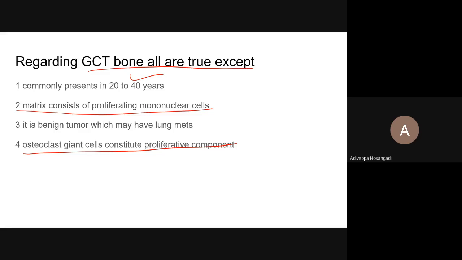Benign tumor, this is most commonly the only benign tumor to have lung mets. About 5% of GCT with benign lesions can have lung mets. Remember this. So the matrix consists of proliferating mononuclear cells or giant cell proliferation. As I said, the malignant part of the GCT is the proliferating mononuclear cells, not the giant cells. Giant cells are not malignant here. The mononuclear cells in the stroma are malignant.